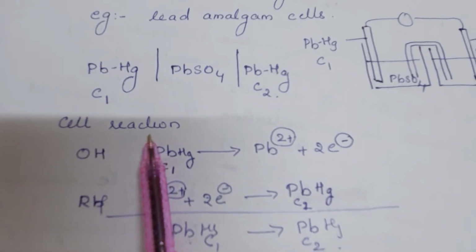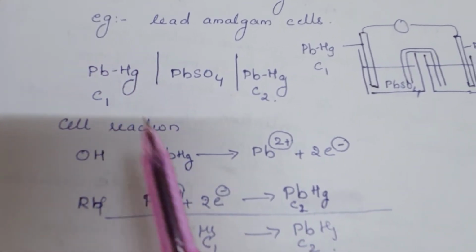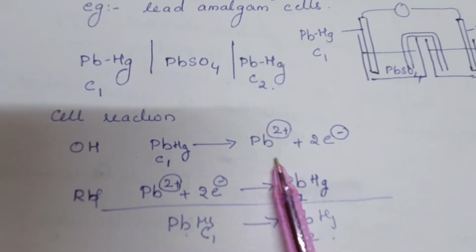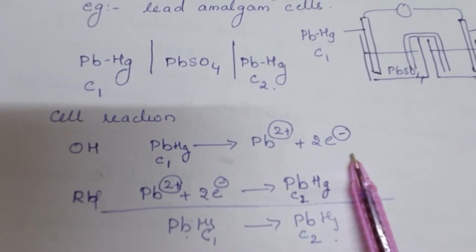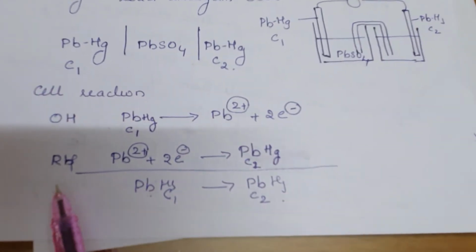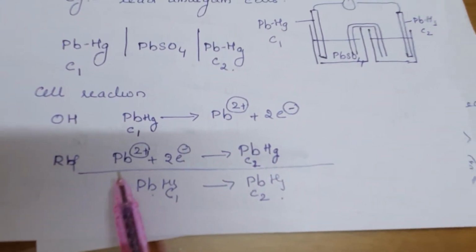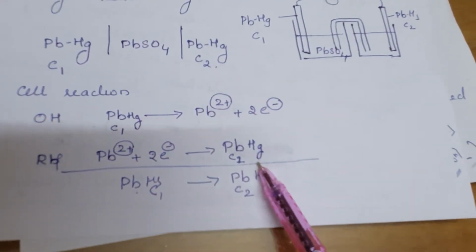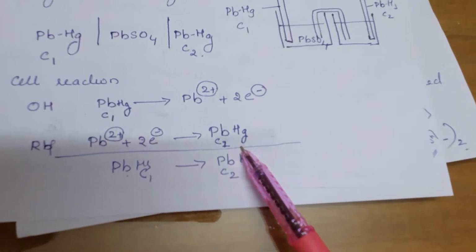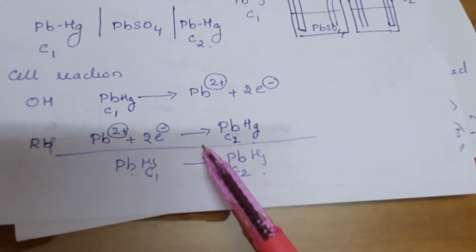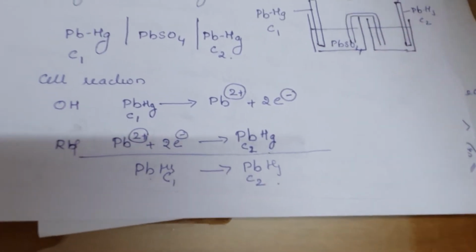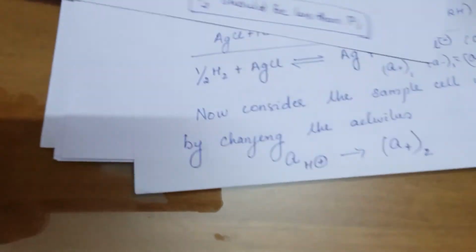Then the cell reaction: let the one acting as the oxidation half be C1 concentration. So Pb, lead, will be converted to Pb2+ plus 2 electrons, and in the reduction half, the Pb2+ from the lead sulfate solution will be converted to lead, but that time lead will be formed at C2 concentration. So overall, Pb at C1 is converted to Pb at C2. So that is the one.